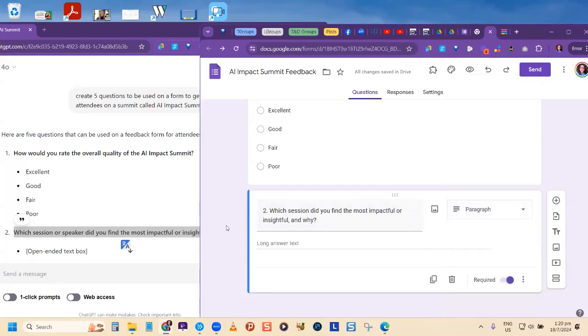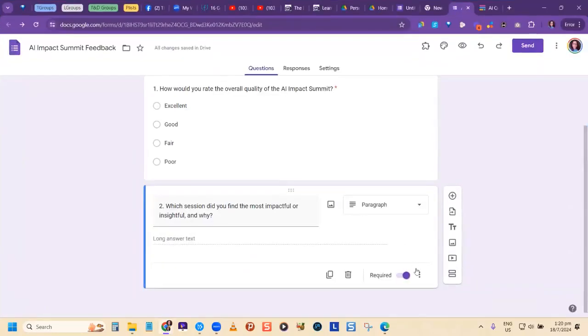Now, one of the features that you can use in a form that a lot of persons may not be aware of is one called response validation. So that's one of the first features we're going to look at, response validation. And you usually see it in these 3 dots right here. So let me come over here. How many of you who have created forms have gone to this section here? Remember, anytime you see 3 dots, whether they are vertical or horizontal, they usually allow you more options. All right, so Karen, you have gone there, perfect.